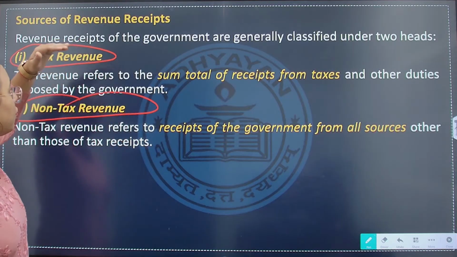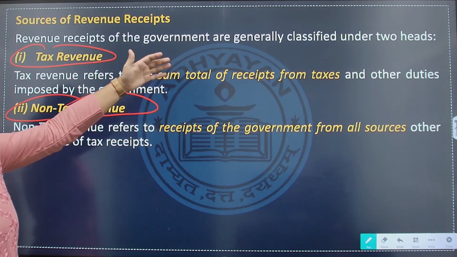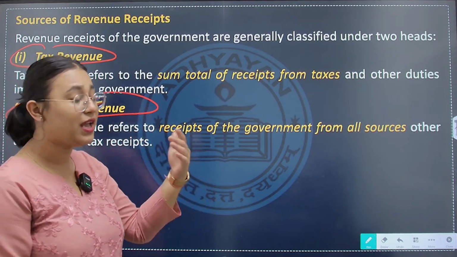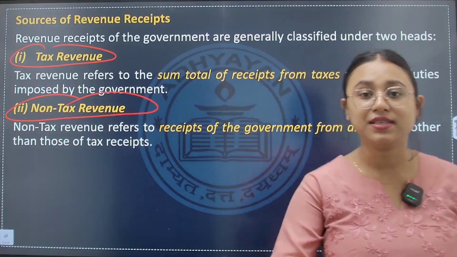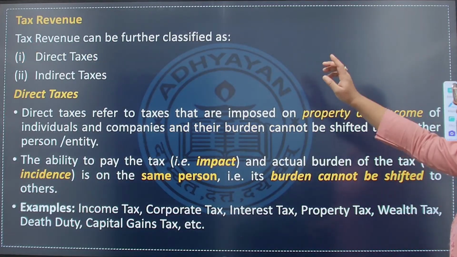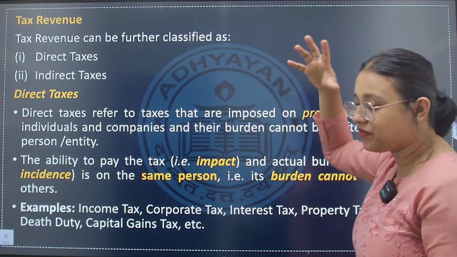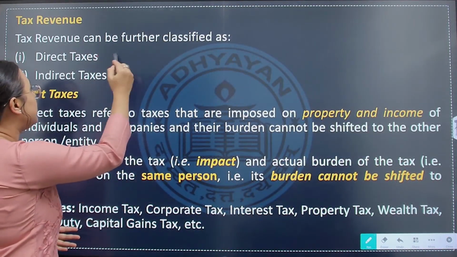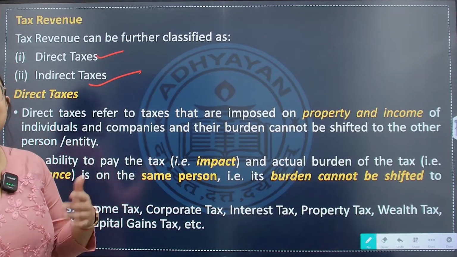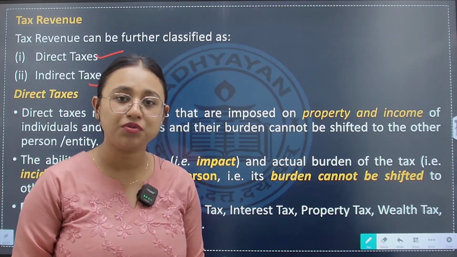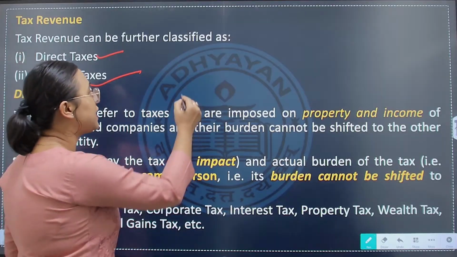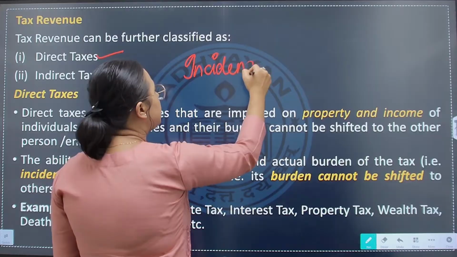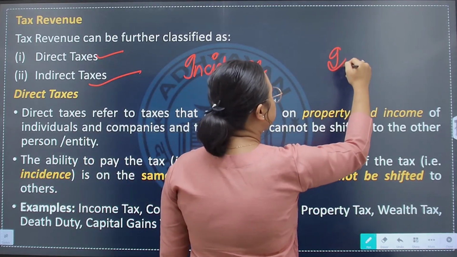Which receipts are called tax revenue and which are called non-tax revenue, we will discuss in today's class. So for tax revenue there can be two broad heads: one is direct taxation and another is indirect taxation. To understand direct and indirect taxation, we need to understand incidence of taxation and impact of taxation.